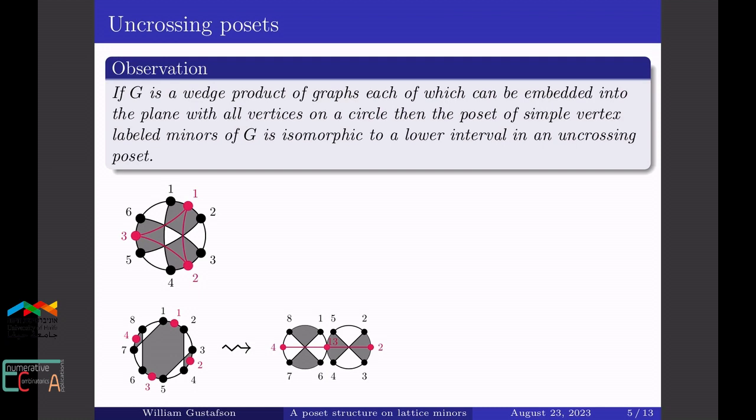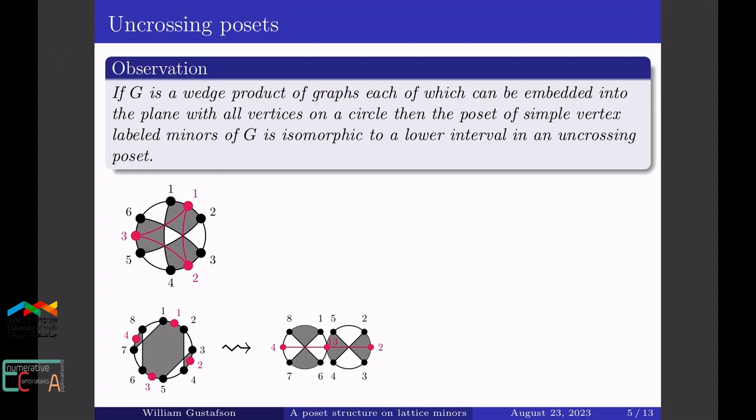And the uncrossing poset first arose as the face poset of a stratification of a certain space of planar electrical networks. And from this theory, there's a construction to associate to any medial diagram a planar graph. And resolving crossings in the medial diagram corresponds to deleting or contracting edges in this planar graph. I have 2 examples of this construction here.